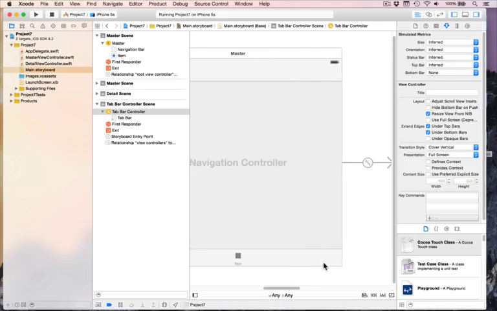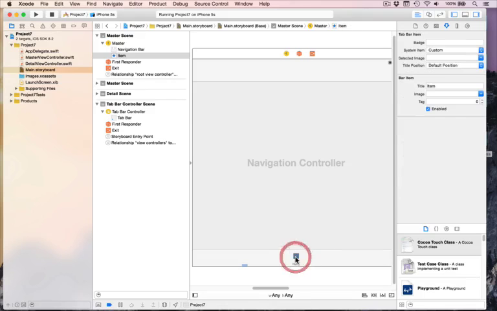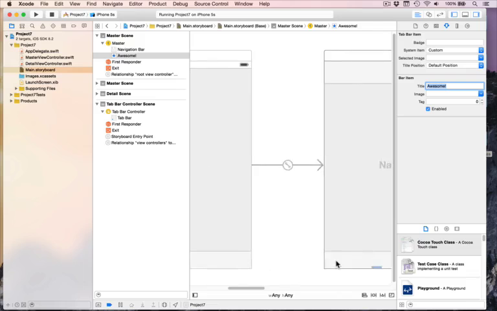And when you add a tab bar controller and add something to it, you'll see it gets a tab bar item. This thing across the bottom here, it says item with a square in the middle. If I choose that, I can customize the text. I can say, listen, this is the awesome tab, whatever. And now there's the word awesome in there, and you'll see it's here too, awesome.